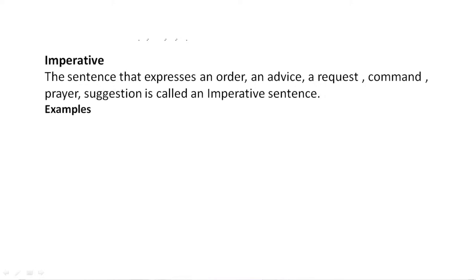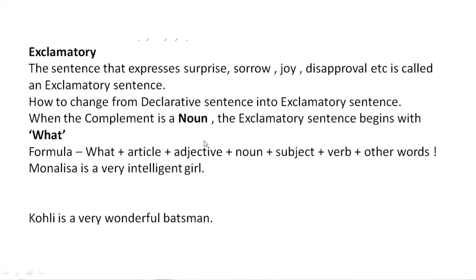And we have already discussed imperative sentences. A sentence that expresses an order, advice, request, command, prayer, or suggestion is called an imperative sentence. Okay. Next, the exclamatory sentence. A sentence that expresses surprise, sorrow, joy, or disapproval is called an exclamatory sentence. It is not imperative, sorry, it is exclamatory. And how do we change from a declarative sentence to an exclamatory sentence?